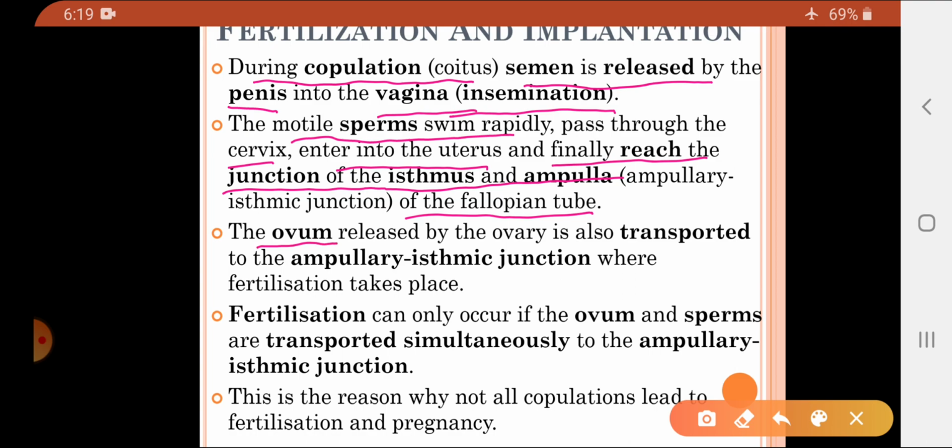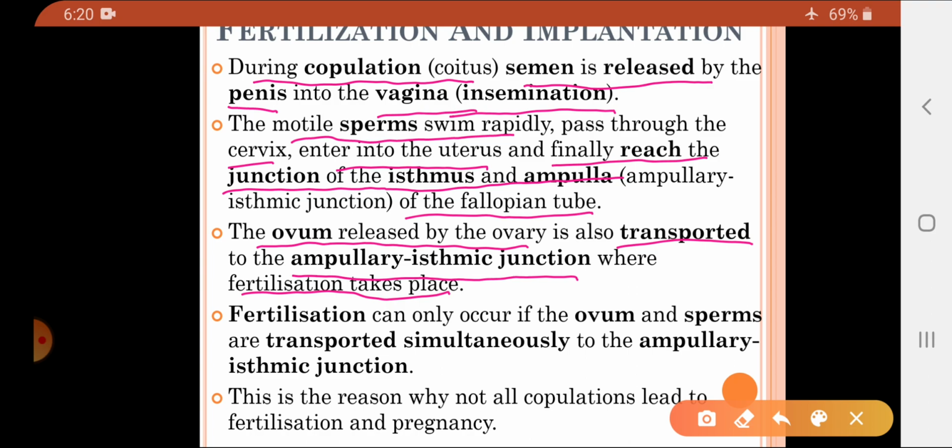Now the ovum which is released by the ovary is also transported to the ampullary isthmic junction, where fertilization takes place. So students, whatever ovum is released by the ovary is also transported to this junction. That junction is the part where fertilization is going to take place. Which junction? Ampullary isthmic junction. We know ampulla and isthmus are both parts of the fallopian tube. So the fallopian tube is the structure where fertilization takes place, and it is the ampullary isthmic junction part of it.